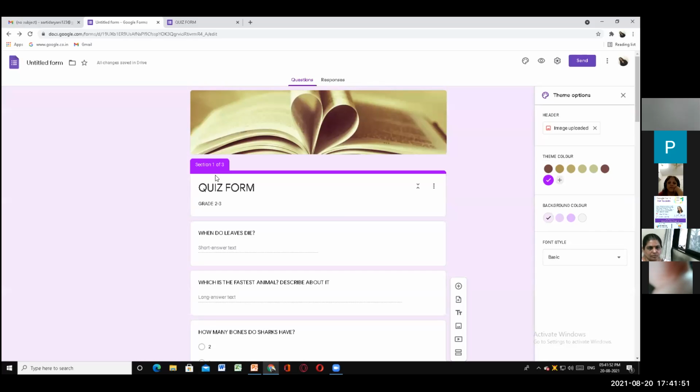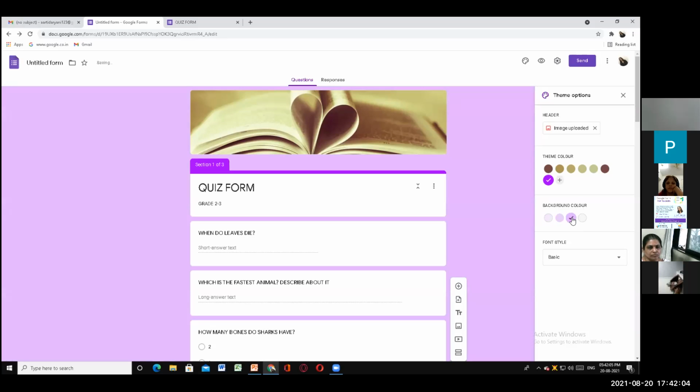You can see the theme color changing and see the background. But still, if I don't want to use this light background color, I can take this from here. I can select it. Now, does this look very unique? Is it yes or no? Type in the chat box.